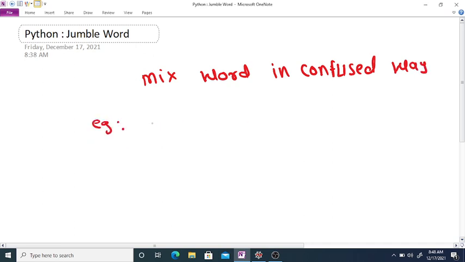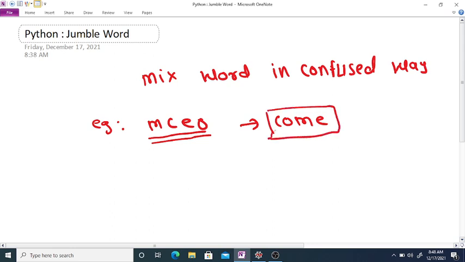For example, if we consider a simple word, say "yum C E O". It is a mix up word of "come", and we require one player to play this game. If he or she identifies the word, then he will earn points, say 10. Otherwise he or she will lose 10 points.